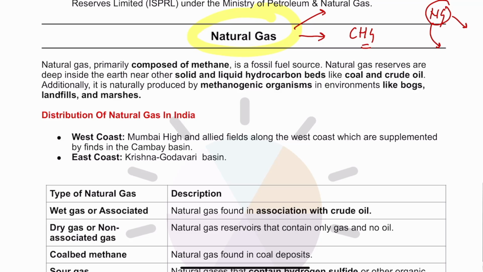Now, guys, as we talk about natural gas, methane: natural gas is found in the hydrocarbon beds of coal as well as crude oil. So in conjunction with coal and crude oil, you can find natural gas. Also, there is a special type of creature, the methanogenic organisms. They also produce methane. Actually, they are present even in cattle, and they are responsible for production of methane in cattle also. But this is very much negligible. The majority of natural gas that is commercially exploitable and viable is found in the seams of coal, crude oil, etc.